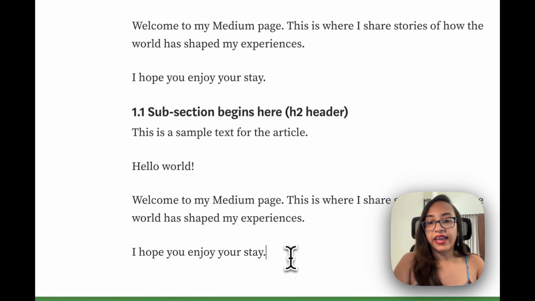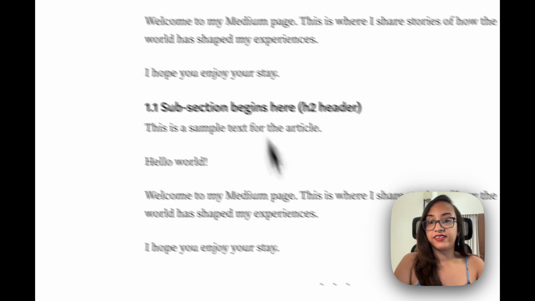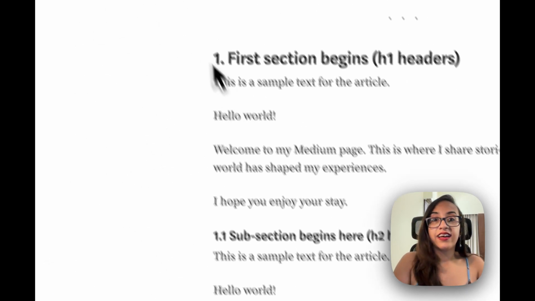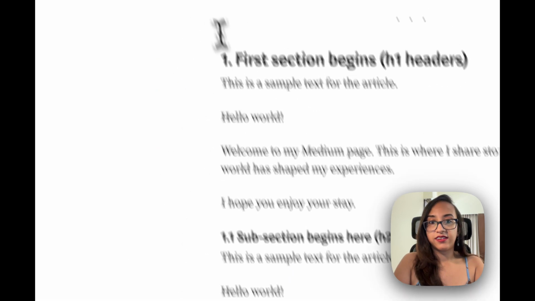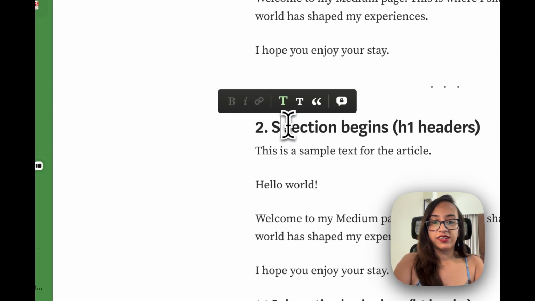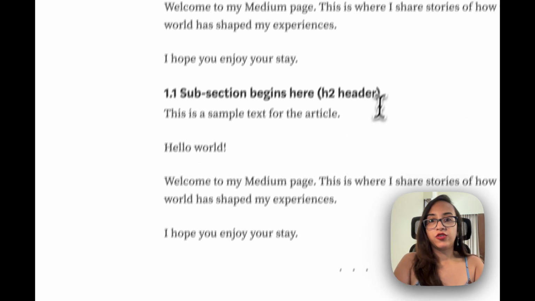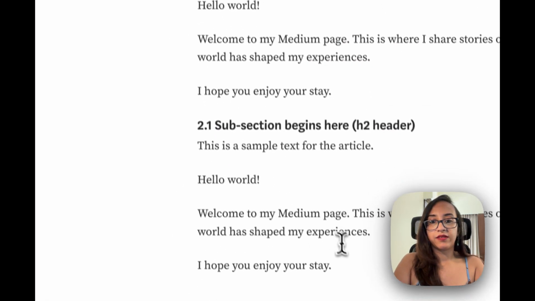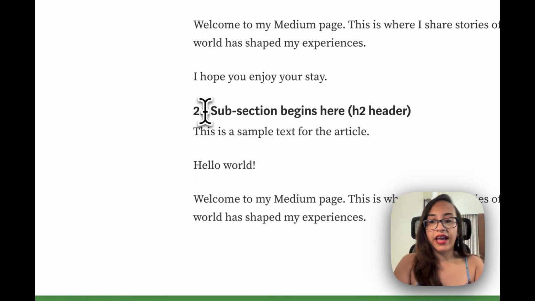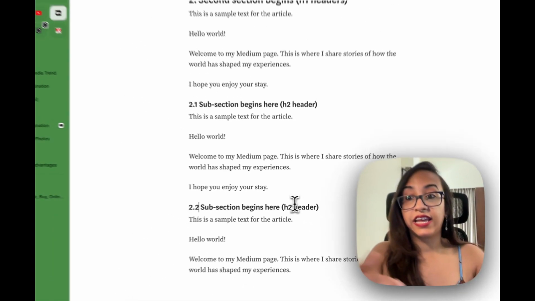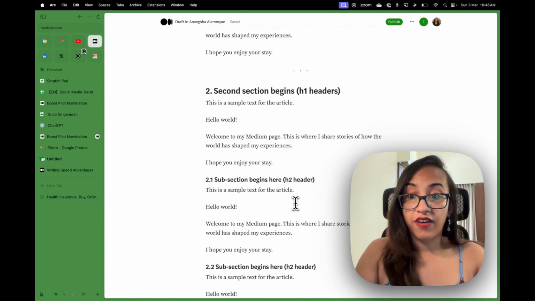Yeah. So again, this section is done. I'm going to press enter and put up a divider so that there's a clear line demarcating this. Now let's write another section. This is the second section here, and this is 2.1. After this, you can add another one here. This whole thing, let's copy paste and add another one. Yep. So you can have as many subsections or as many H2 headers under one H1 header. So this is basic formatting of articles.